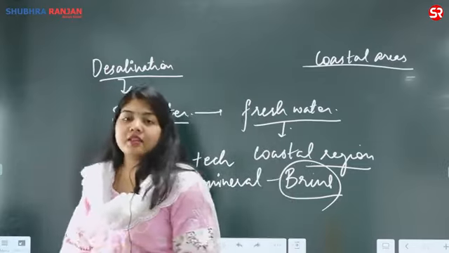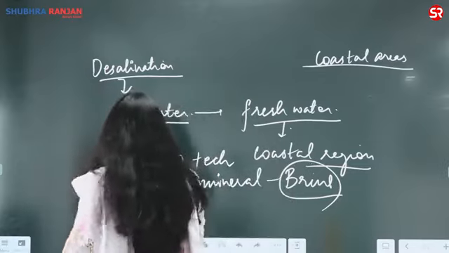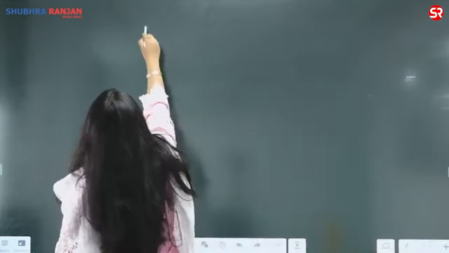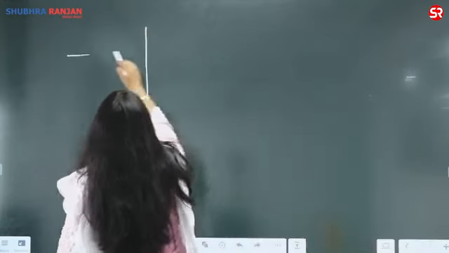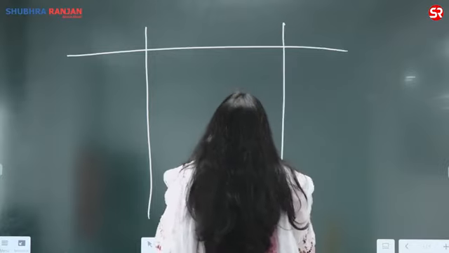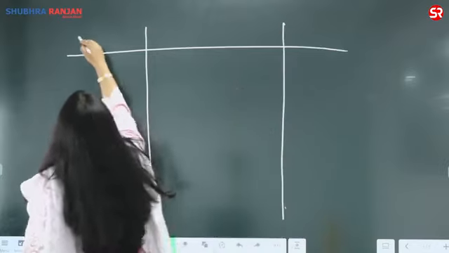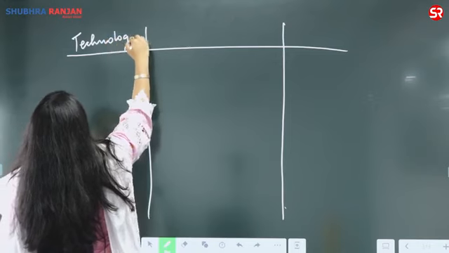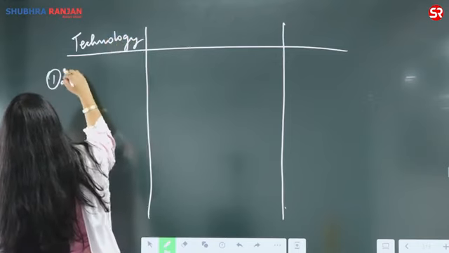For topics like these, for questions like these, it is always advisable to use a table. इस टाइप के टॉपिक में हमारे लिए सबसे बढ़िया तरीका होता है टेबल फॉर्मेट. Use a table in which we will be talking about the technology. So the first technology here is desalination.